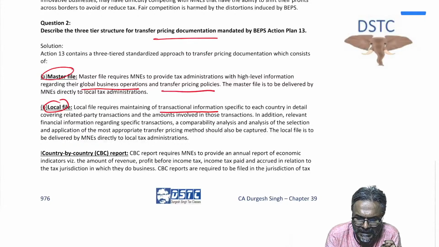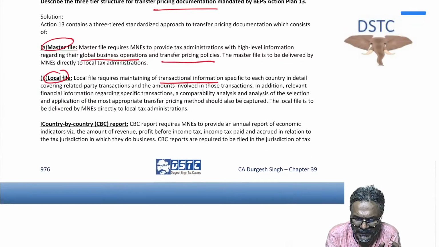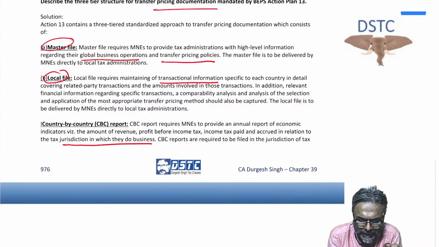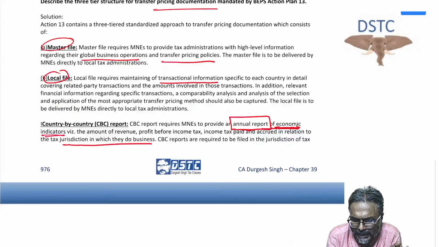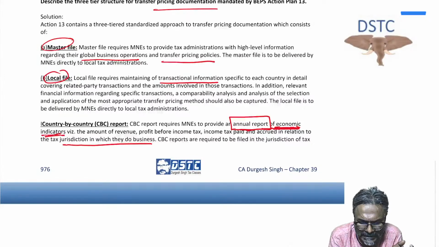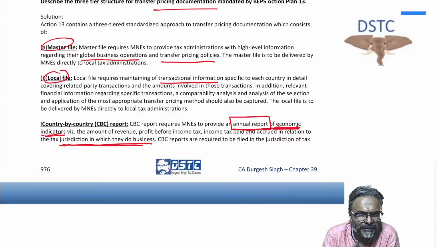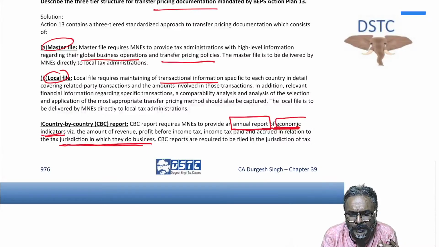And what is CBCR? CBCR is primarily about the jurisdictions in which they do business and the information relating to economic indicators. So in this context, the CBCR is an annual report of the economic indicators of the jurisdiction in which they are doing the business. For each jurisdiction where you are doing the business, you give the annual report in respect of your economic indicators.